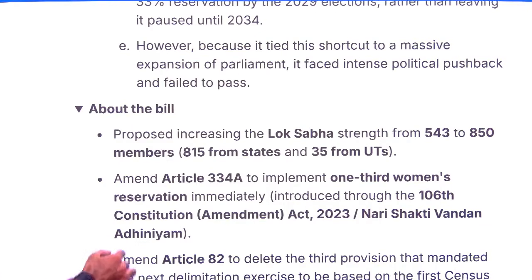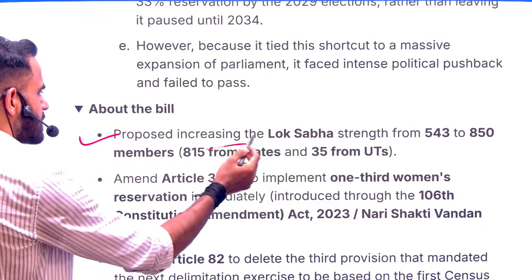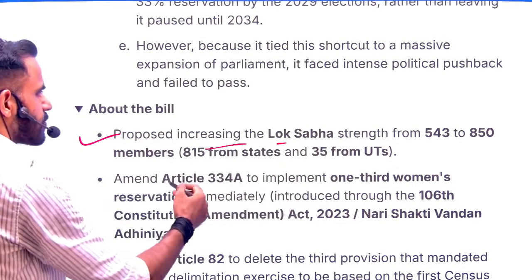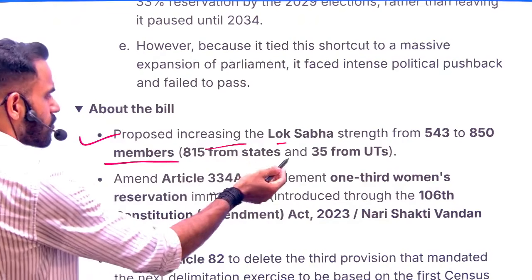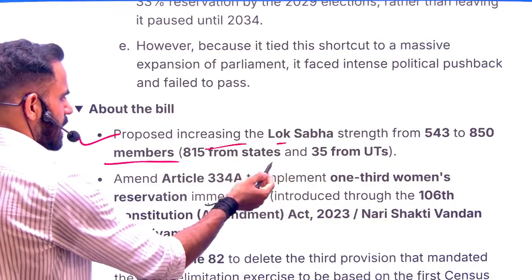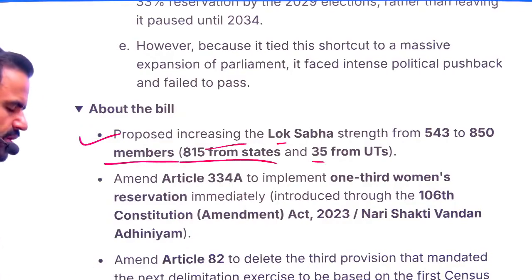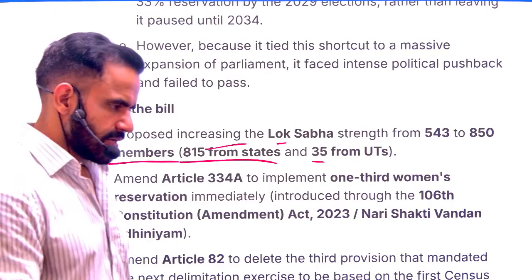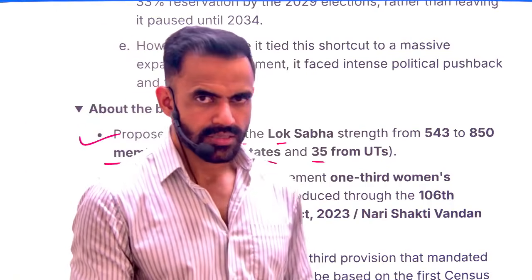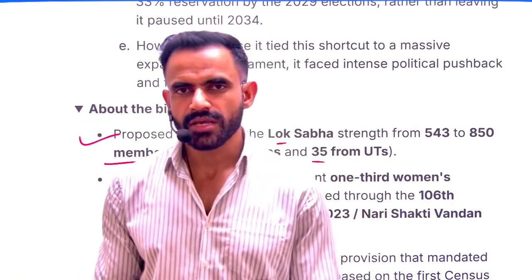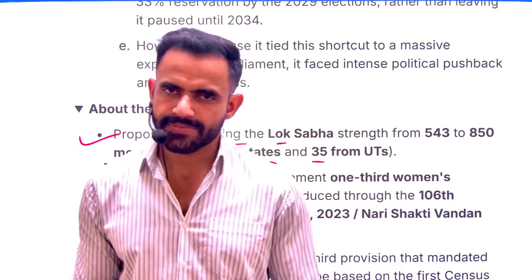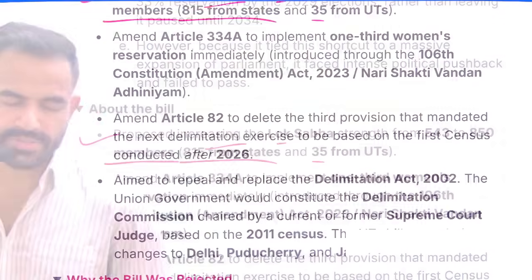So basically two important things. It proposed an increase in the seats of Lok Sabha from 543 to 850 members. Out of those 850, 815 were supposed to be from states and 35 from the UTs. Now understand, this was being opposed because those states that have controlled their population would be given less representation, and that's why there was opposition.